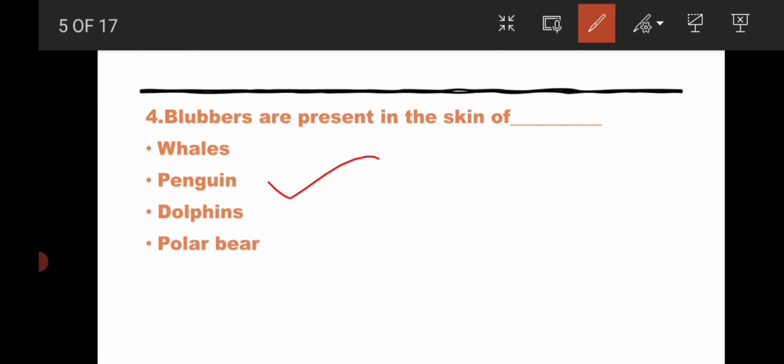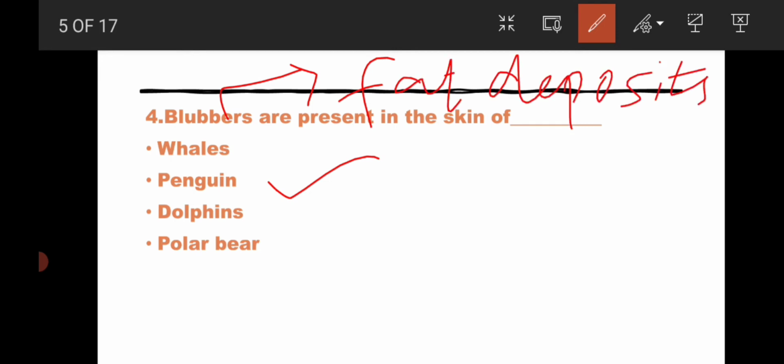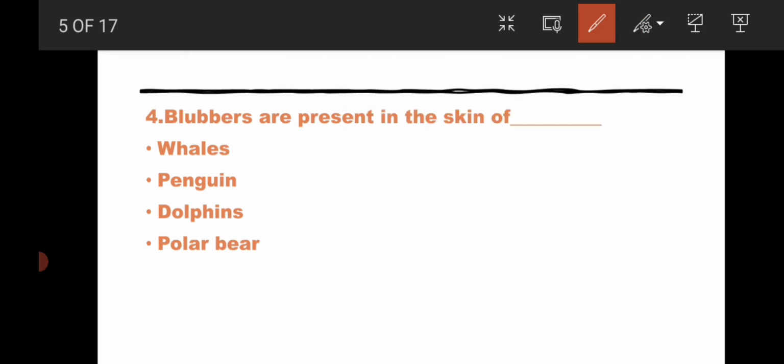I have already told you blubbers are present in the skin of penguins to keep them warm. It is the extra fat. Blubbers are the fat deposits in penguins. Coming for the next question.